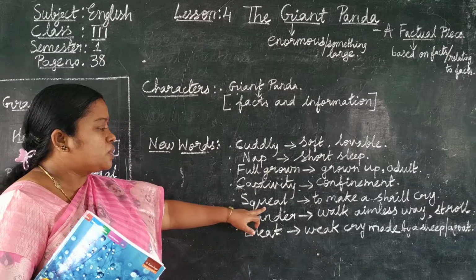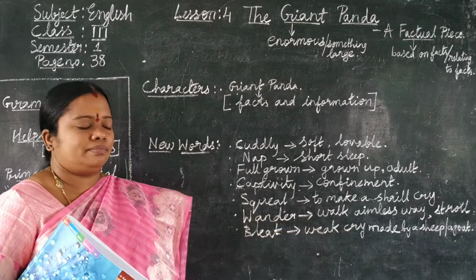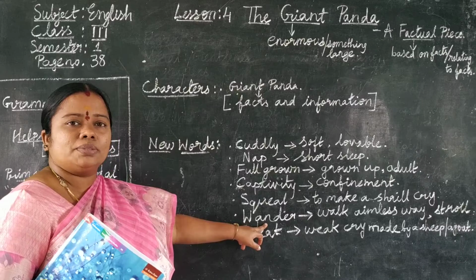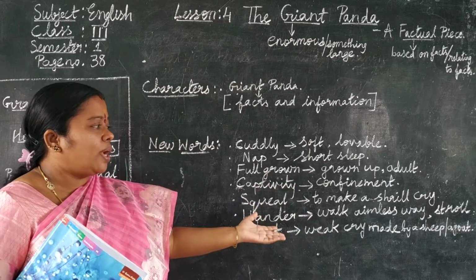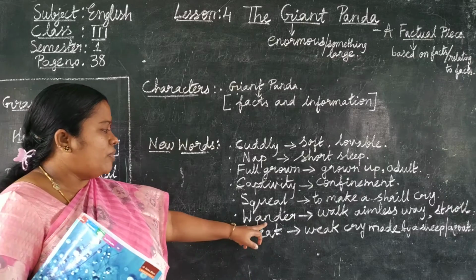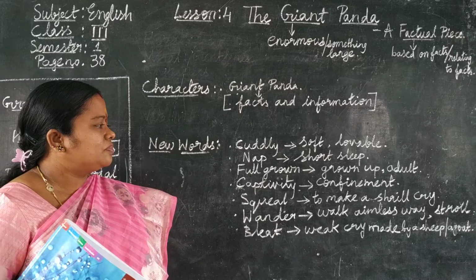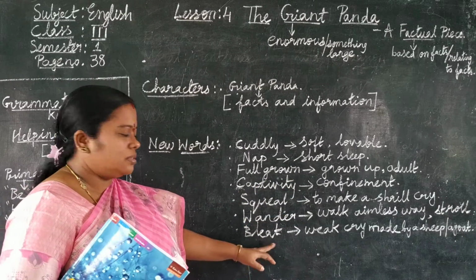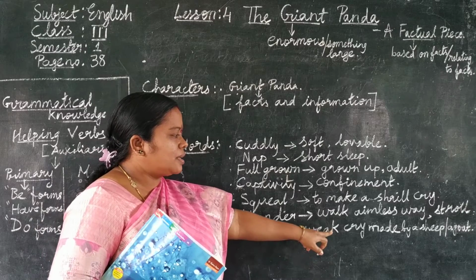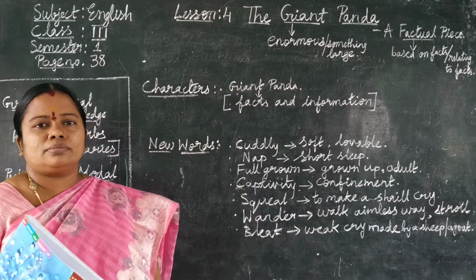Squeal means to make a shrill cry. Wander means to walk in an aimless way, stroll. Bleat means a weak cry made by a sheep or a goat.